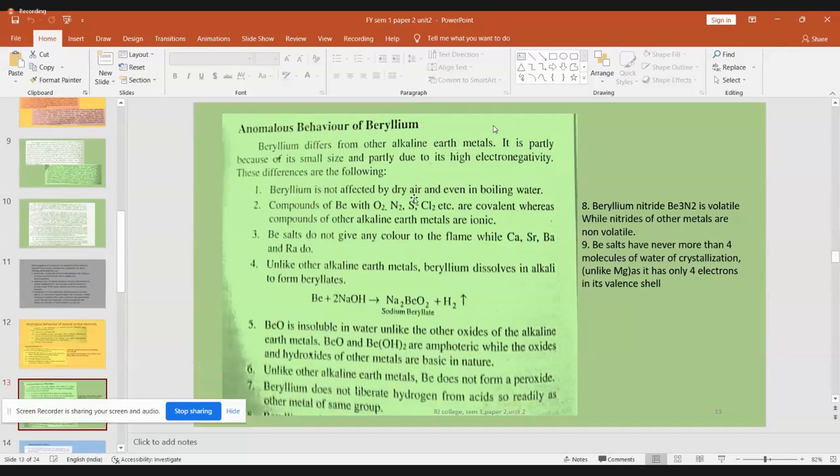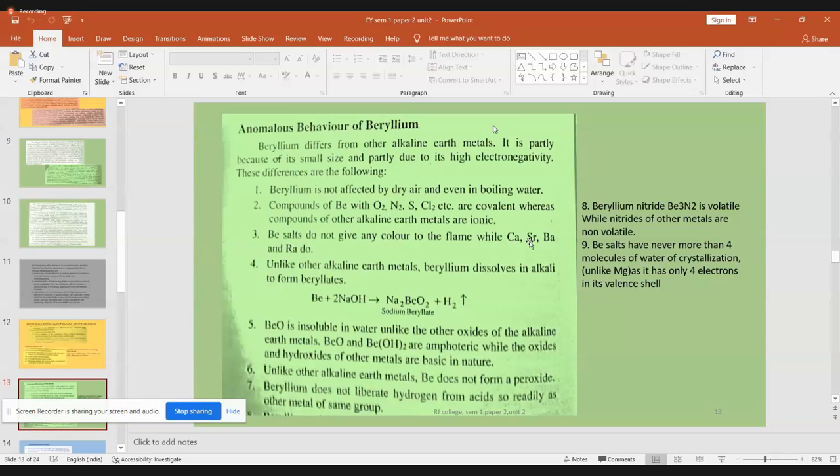So beryllium is not affected by dry air and boiling water. Beryllium combines with oxygen, nitrogen, sulfur, chlorine and forms covalent compounds, whereas the other members in the series form only ionic compounds. And beryllium, when you do a flame test, does not impart any color to the flame, whereas calcium, strontium, barium, this you must have done in your salt analysis in 12th standard.